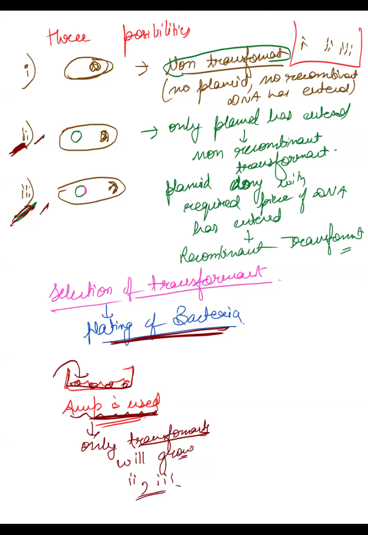Why? What is the reason why the first one is not able to grow? Ampicillin is active. In the second or third, ampicillin is not active. Why is the first one dead?